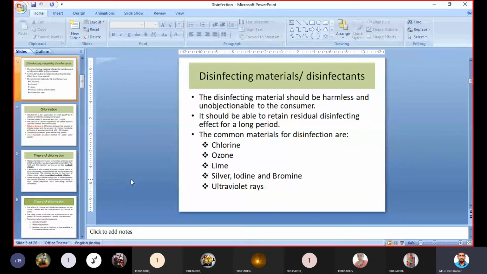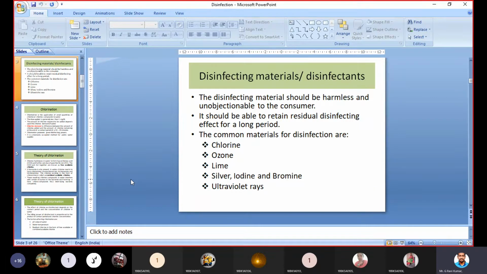The disinfectant should work and exist within that water for a longer period. Then we can safely supply that water to the consumer. Since we add the disinfectant at the start, it should remain until the end of the water supply scheme, where water is provided to the consumer.